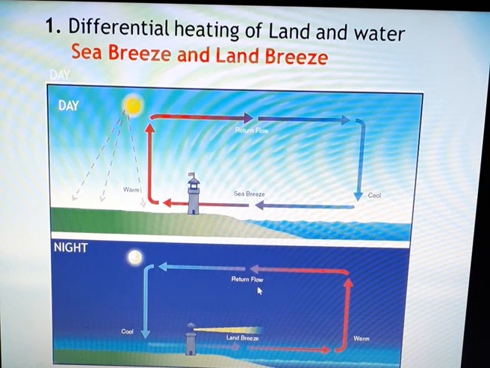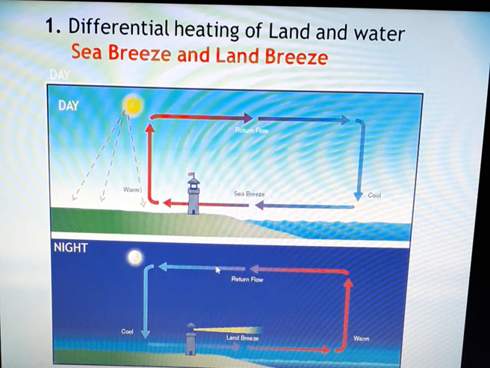Yes. Now let us see how land breeze is created. Now land is going to lose heat faster than the sea. So at night the land cools more quickly than the sea water. Thus the air above the sea being warmer rises up, and the cooler air from above the land surface blows towards the sea to take its place. The cool air from the land moves towards the sea. This is called as land breeze.